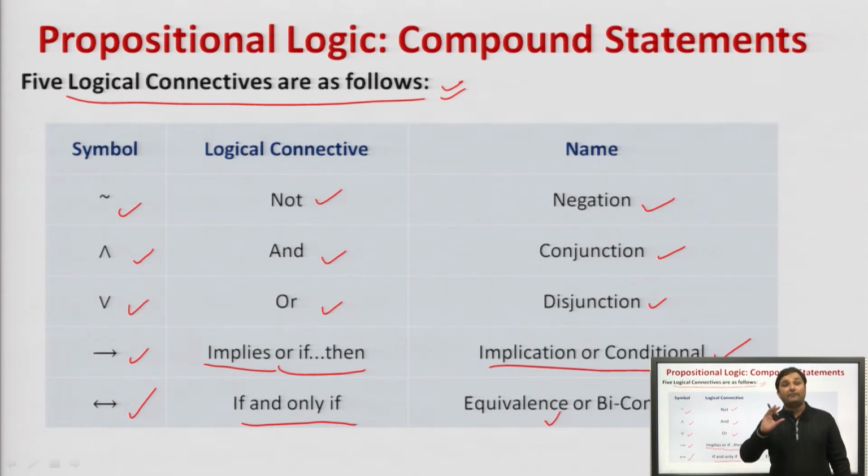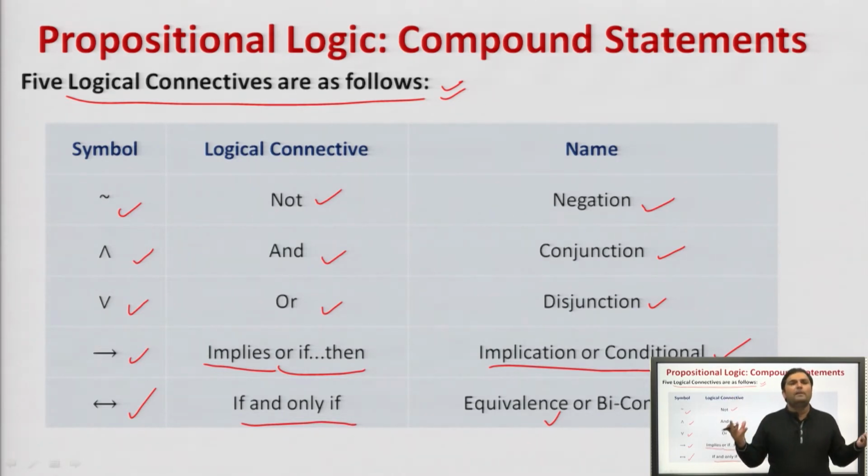So there were 5 connectives used to combine various propositional variables in order to form a single statement called a compound statement. Hence, a compound statement is a statement in which various propositional variables are connected together using logical connectives: negation, conjunction, disjunction, implication, conditional or biconditional.